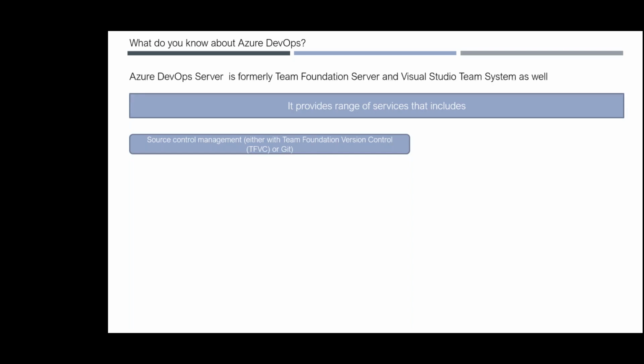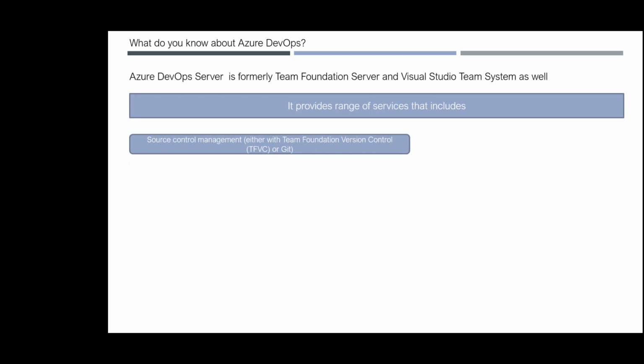So what does Azure DevOps basically provide? We talked about the software development lifecycle. That means you have requirements management, project management, and then you are creating or developing the code, and then somebody is reviewing your code, and somebody is checking the quality of code, whether you wrote the code as per the standards or not. Of course it depends on organization to organization. Then you are deploying your code to the servers and monitoring all these different areas. So Azure DevOps supports all those areas to automate those things. As of now we are doing all these things in a manual way. Now everything will be automated when it comes to Azure DevOps.